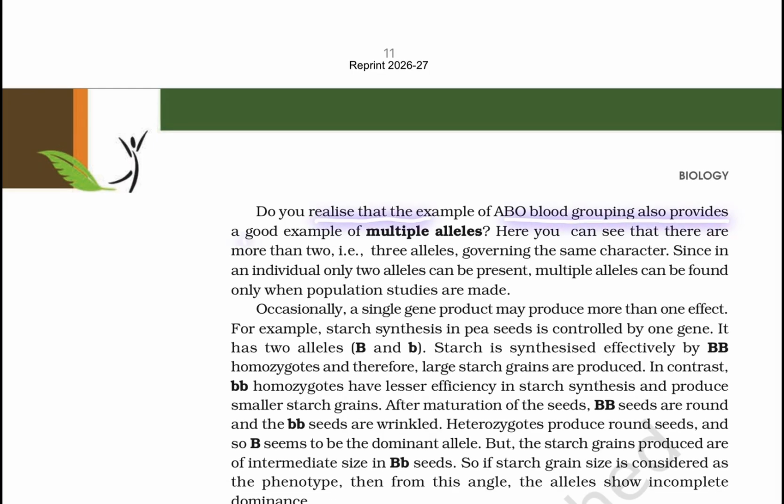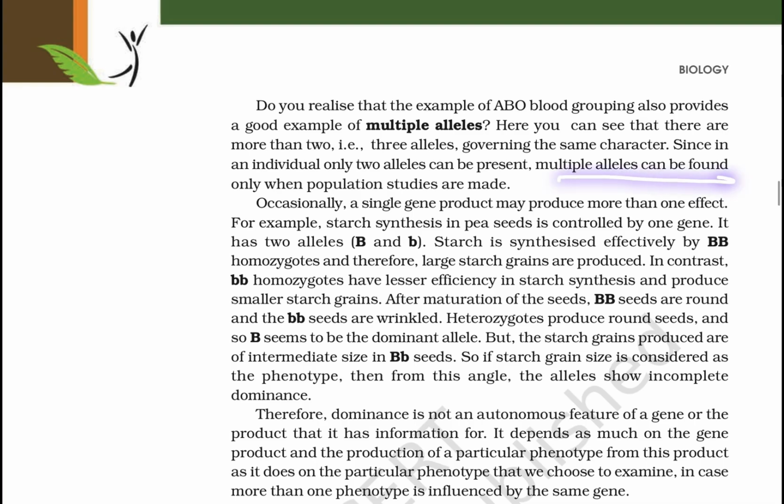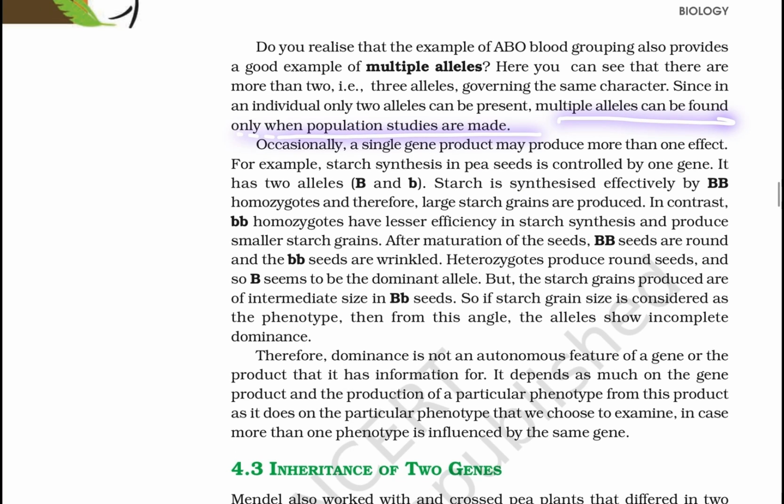Now, do you realize that the example of ABO blood grouping also provides a good example of multiple alleles? Here you can see that there are more than two alleles governing the same character. Since in an individual only two alleles can be present, multiple alleles can be found only when the population is studied. Occasionally, a single gene product may produce more than one effect.